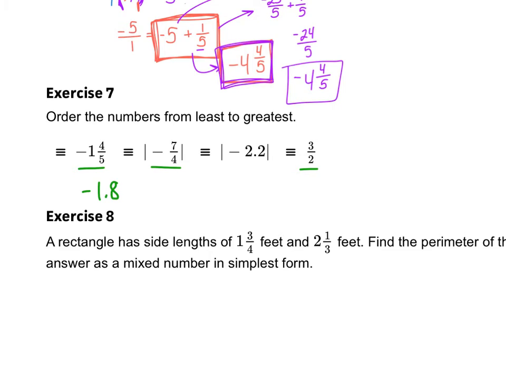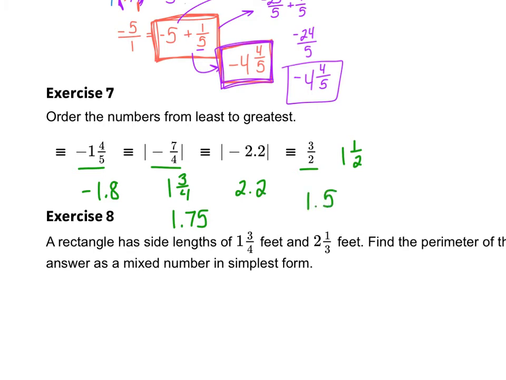And then the next one here is going to be positive, because when you take the absolute value of any number, it's positive. So this would be just 7/4, or I could write it as 1 3/4 if I write it as a mixed number. And if you know your fourths, you know that's going to be the same as 1.75. 3/4 is 75 cents. The absolute value here is going to turn this into positive 2.2. And then over here, 3/2 is the same as 1 1/2. And if you know your halves, you know 1/2 is 0.5. So this would be 1.5.